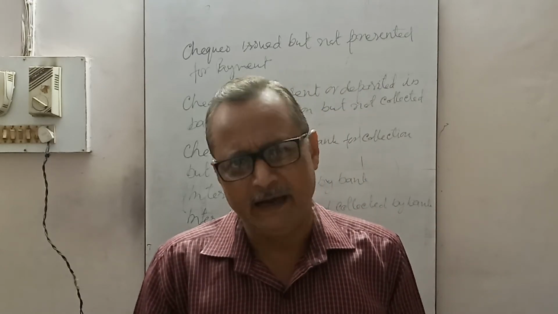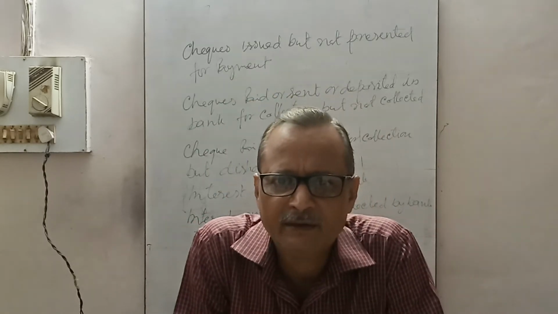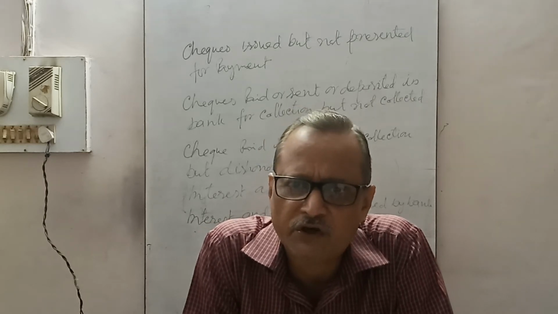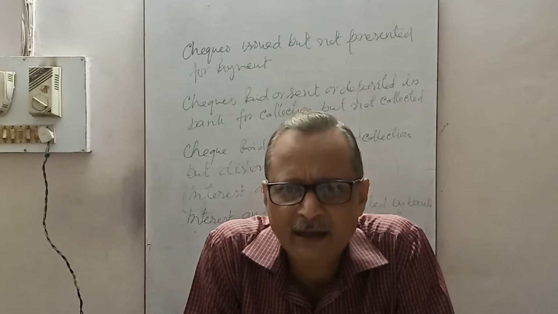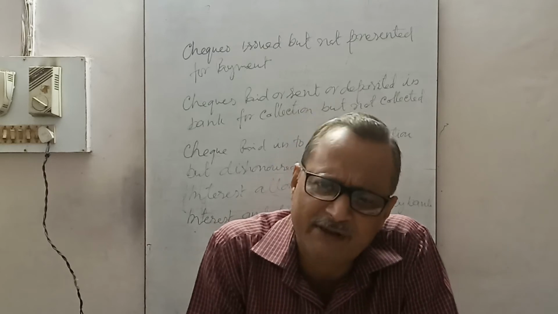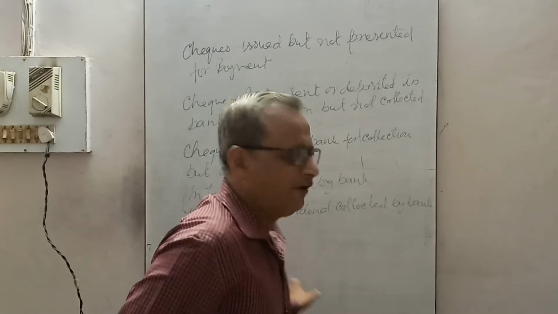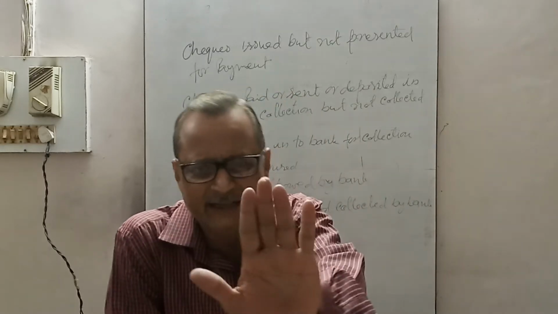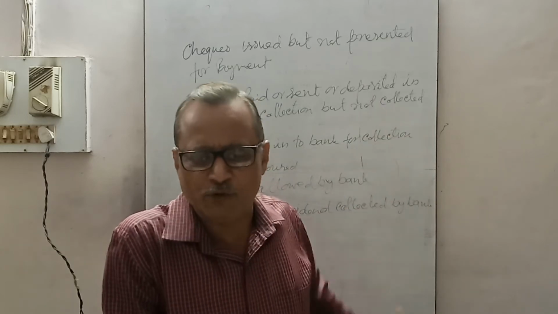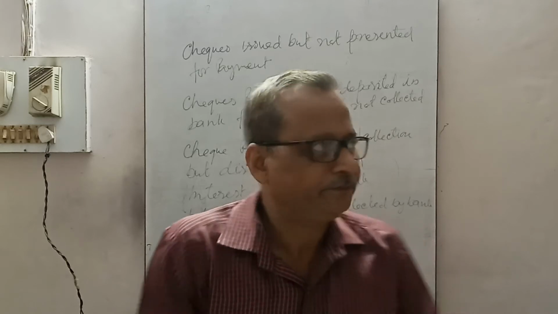But the supplier has not reached the bank to draw the money. He is late. Either 1 month he kept that check, it has not reached the bank. The bank will not debit. You have credited that check as payment, but that is not debited in the passbook. So this is one reason which will create difference.